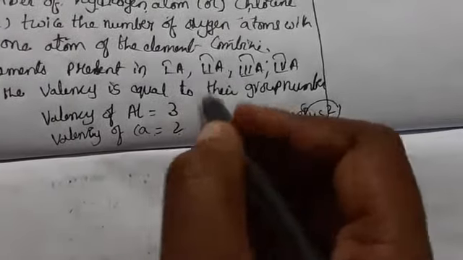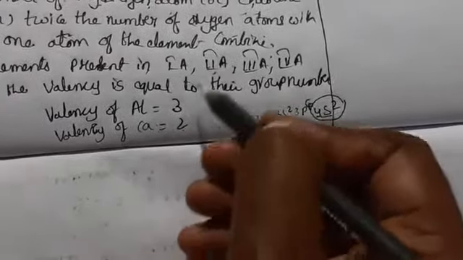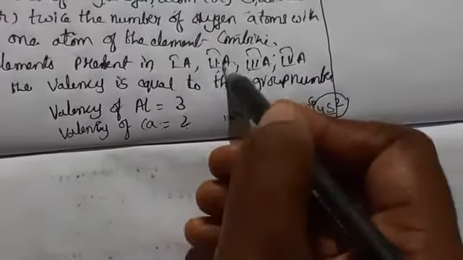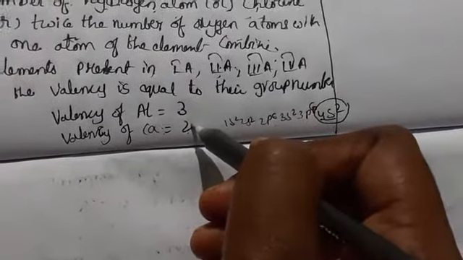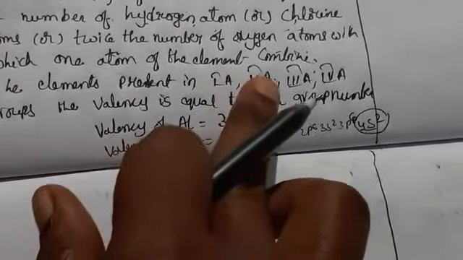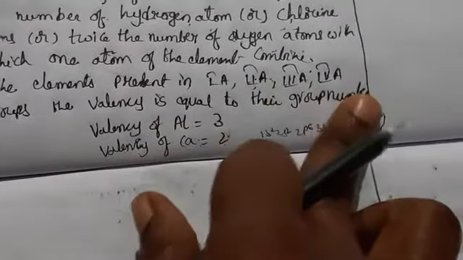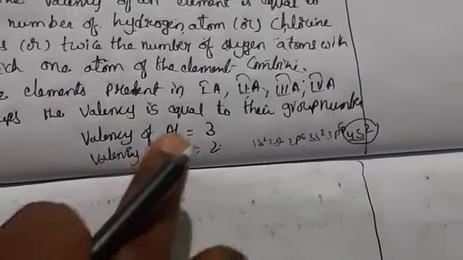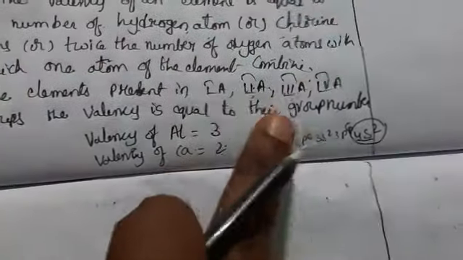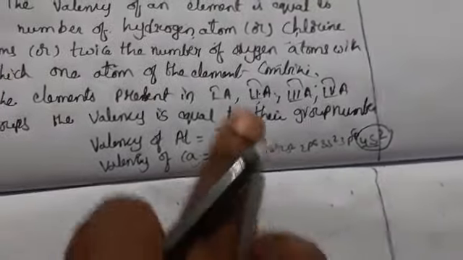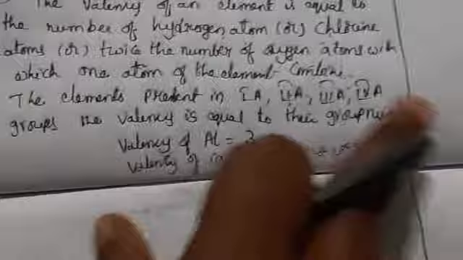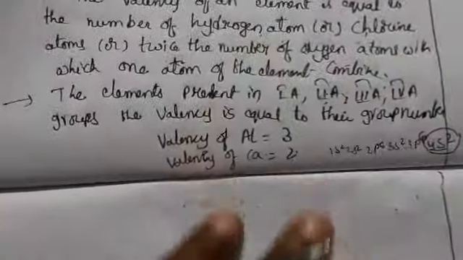Calcium is present in group 2A, so the group is 2 and its valency is also 2. So the elements present in groups 1A, 2A, 3A, 4A have valency equal to the group number. Calcium is a second group element, so its valency is 2. Aluminium is a group 3 element, so its valency is 3.